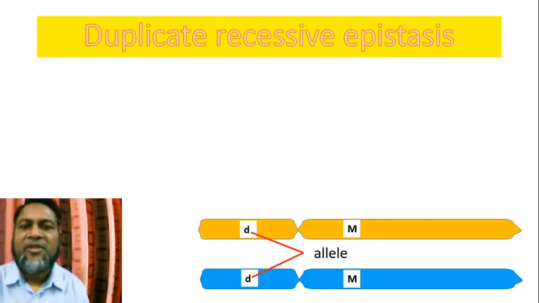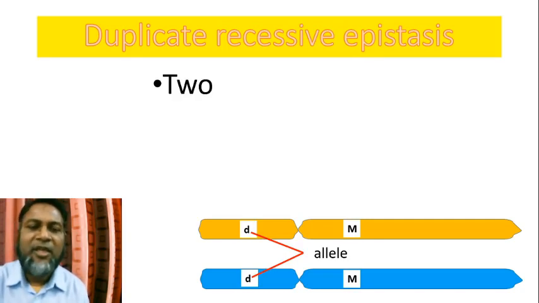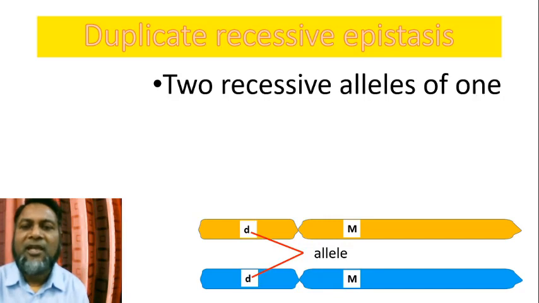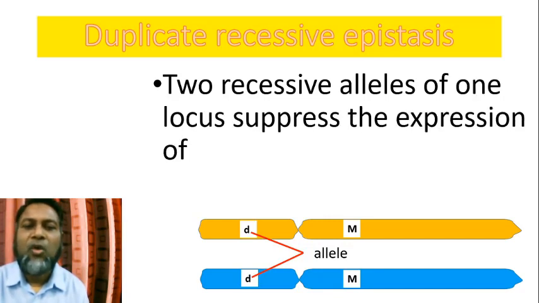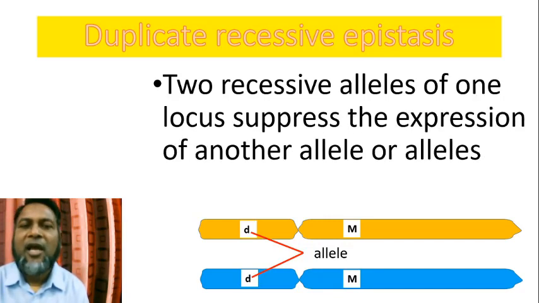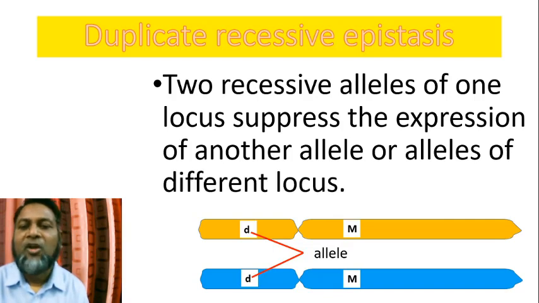Duplicate recessive epistasis means two recessive alleles of one locus suppress the expression of another allele or alleles of a different locus. For example, in this figure, we see two different alleles.